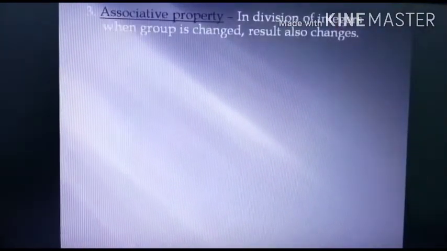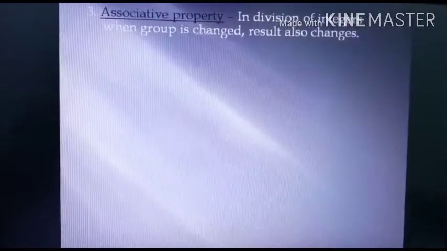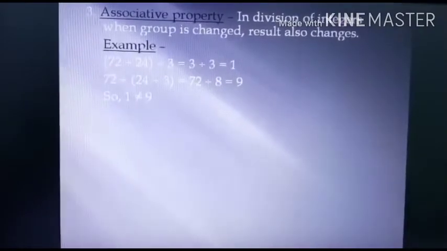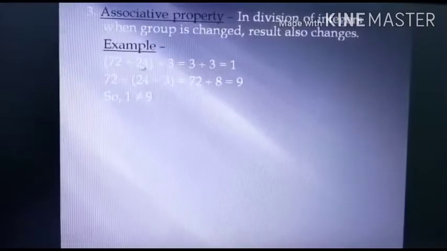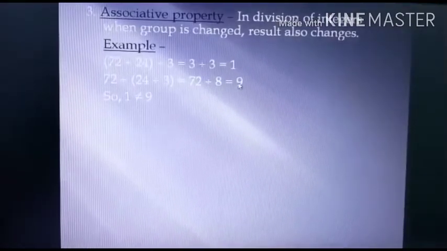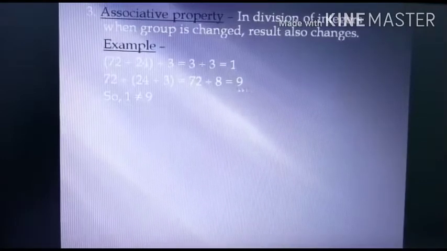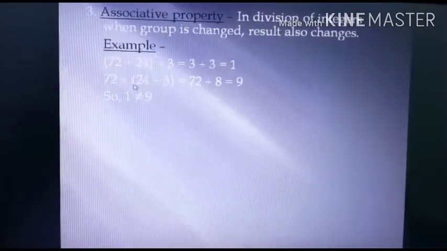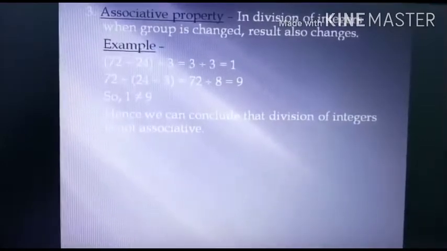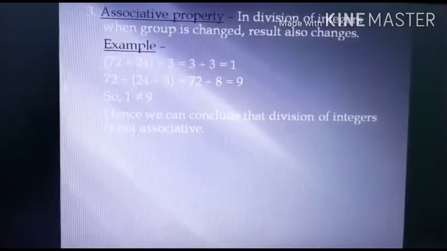The third property is associative property. In division of integers, when the grouping is changed, the result also changes. See, when you solve 72 divided by 24 divided by 3, grouping it one way, 3 divided by 3 comes 1. When you solve it the other way, you get answer 9. These two are not same. So you can say that the division of integers does not hold associative property. Means these are not associative in nature class.